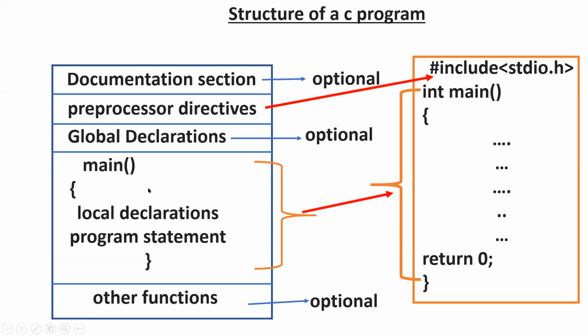Okay, and these global declarations and local declarations, we will discuss this concept after discussing a concept called variable. Then you can easily understand those. Now, what is important to write our C program? You write this line, int main, return 0, and here you write some statements.